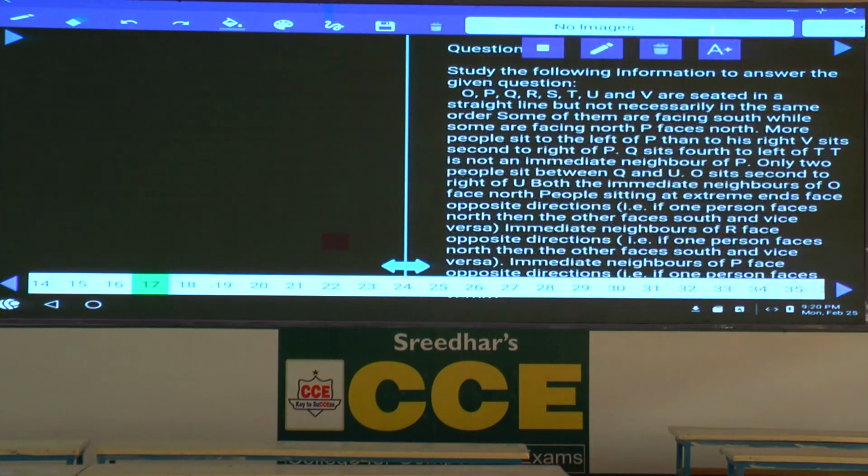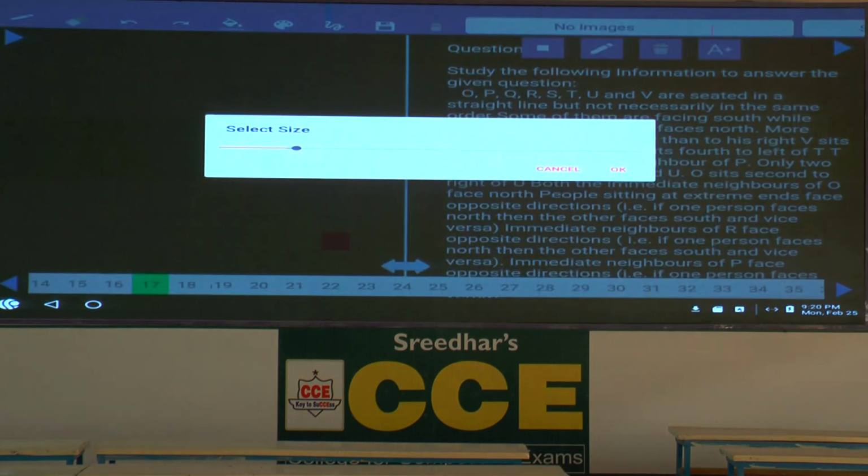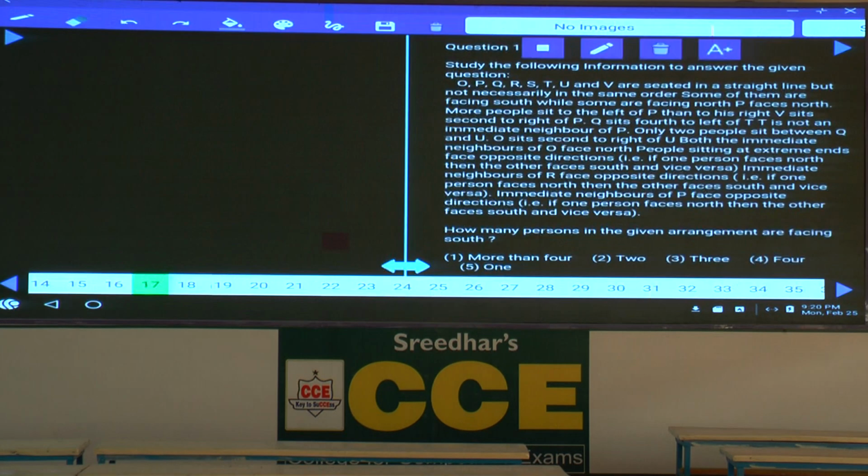Now what are these 17 to 20 based on? O, P, Q, R, S, T, U, and V are seated in a straight line but not necessarily in the same order. Some of them are facing south while some of them are facing north. Now how many people are there? There are 8 people: 1, 2, 3, 4, 5, 6, 7, 8. Some of them are facing north and some of them are facing south.